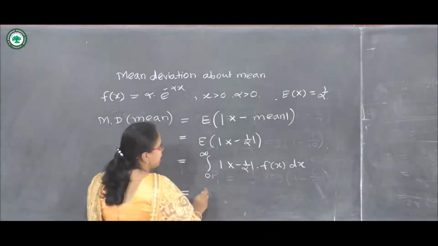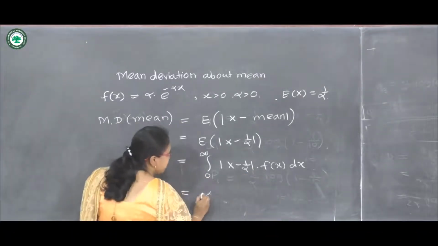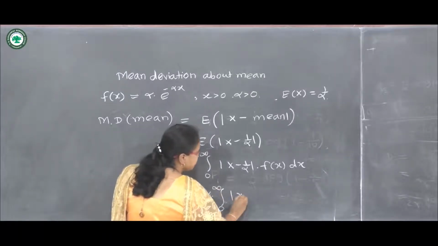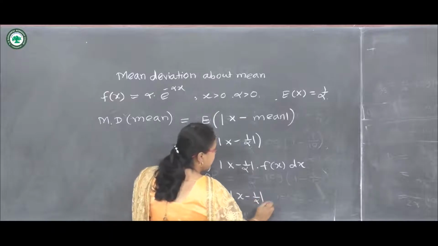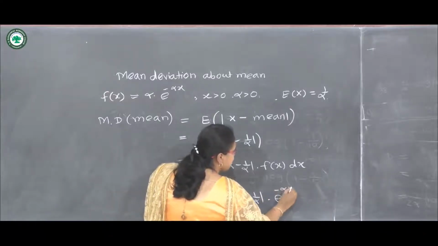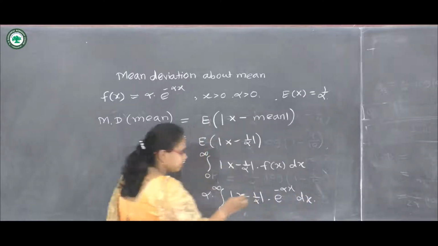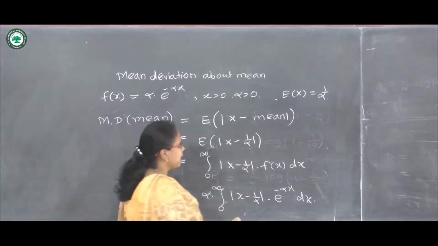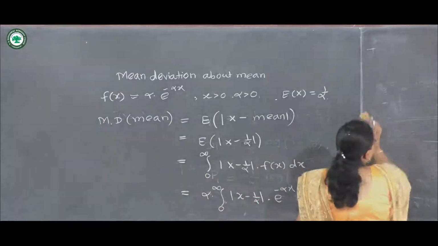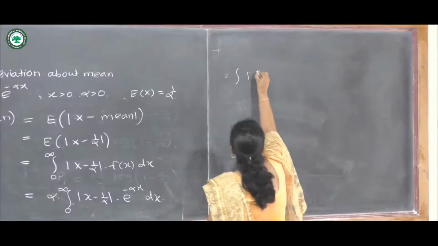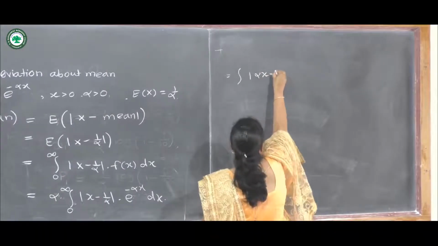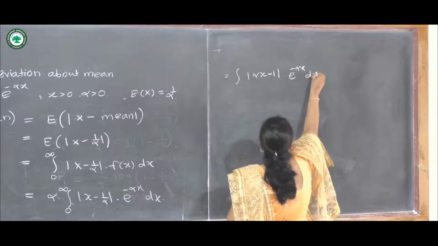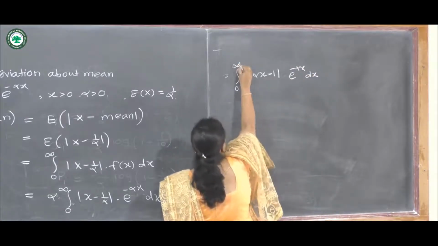So I am going to put f of x as this. Alpha is a constant term which will come outside the integration. x minus 1 upon alpha into e raised to minus alpha x dx. This alpha we will take inside the bracket. So we have integration, this will be alpha x minus 1, e raised to minus alpha x dx, integration from 0 to infinity.